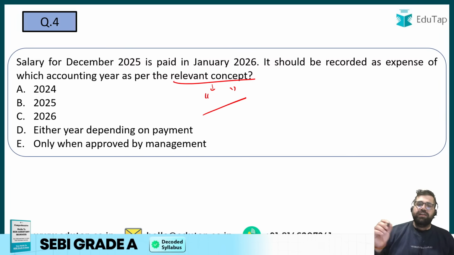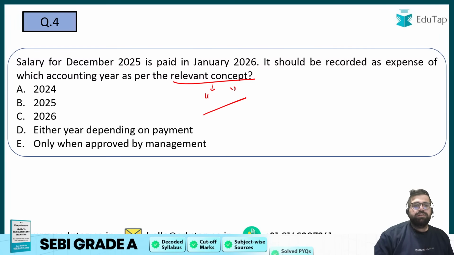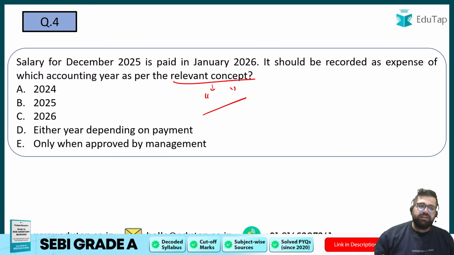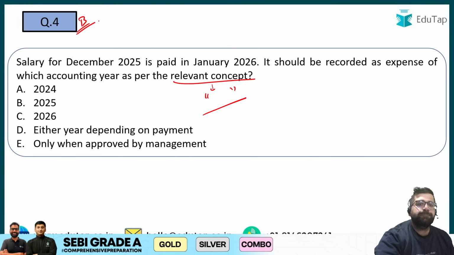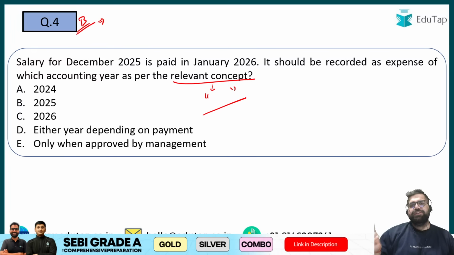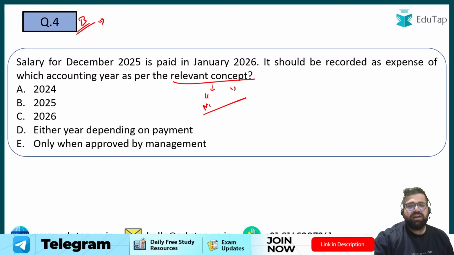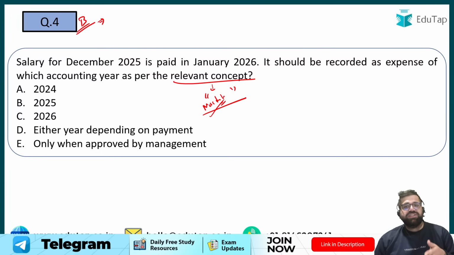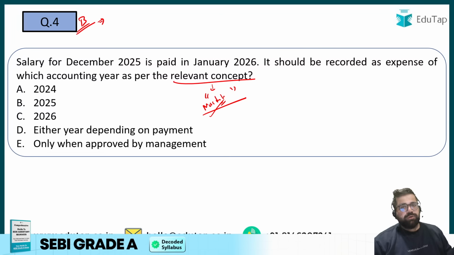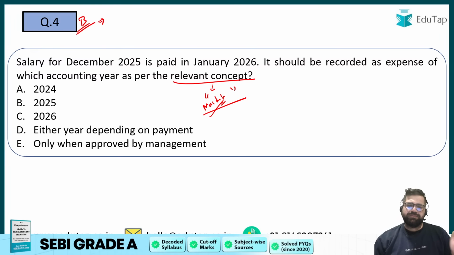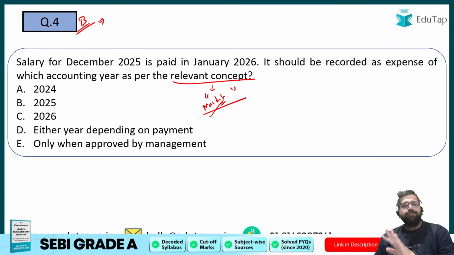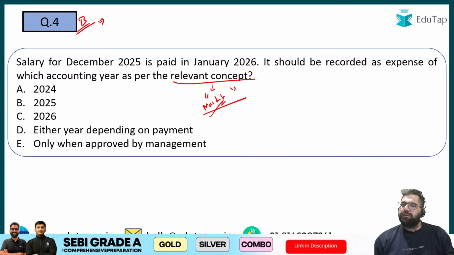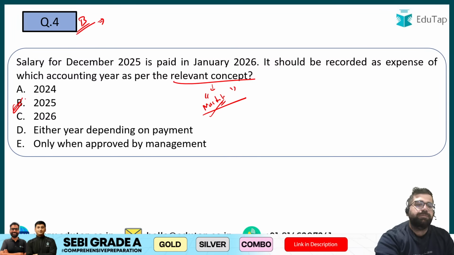Yes, salary for December, if it is paid in January, it will be recorded in the month of December 2025 itself. Therefore, the correct answer will be option number B. Now, there can be multiple relevant concepts which can match the answer. One is matching, another one can be accrual also. Matching and accrual both can work, but the most appropriate one will be matching over here, because you have to match the expenses of one particular year to the revenue of that particular year. But yes, matching and accrual both look correct, but if I have to choose out of these two, then I will be choosing matching. So the correct answer will be option number B.